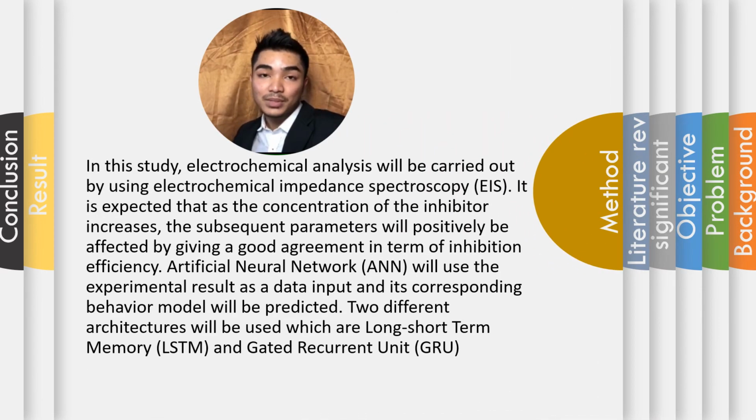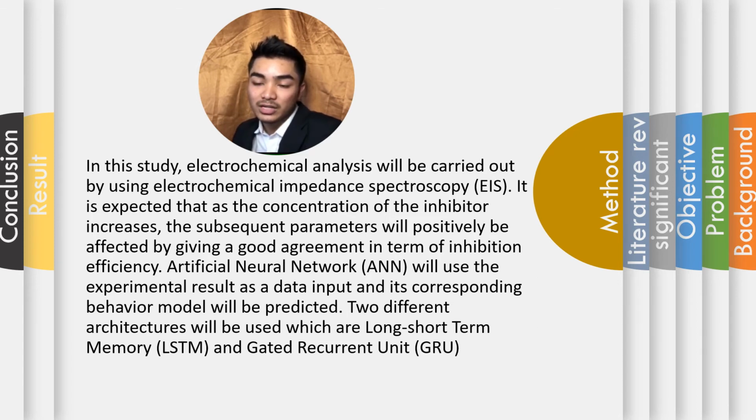As for the method used in this experiment, electrochemical analysis will be carried out by using electrochemical impedance spectroscopy (EIS). It is expected that as the concentration of the inhibitor increases, the subsequent parameters will be positively affected, giving a good agreement in terms of inhibition efficiency.